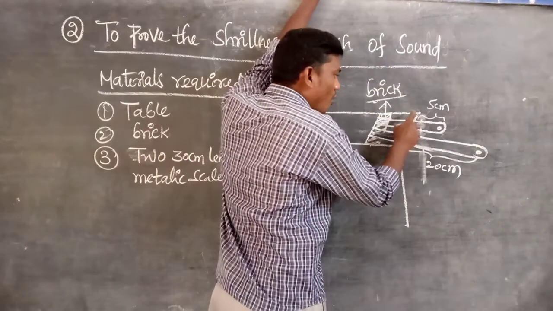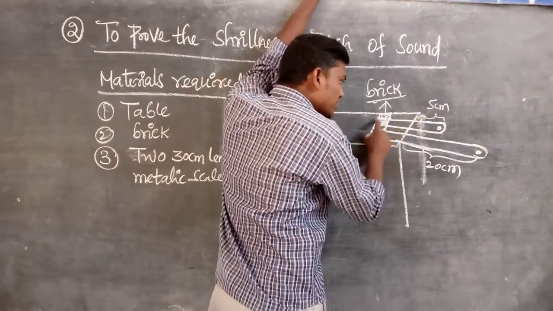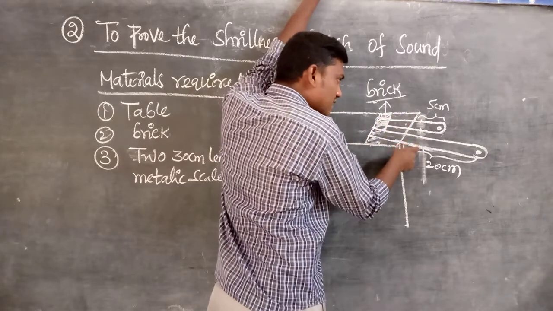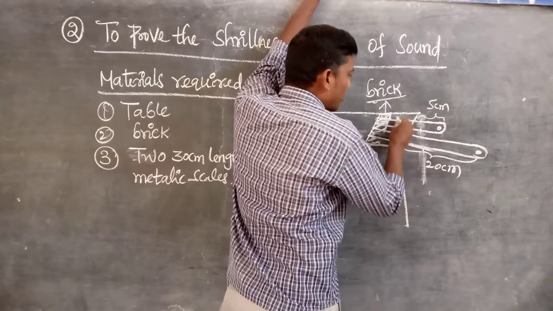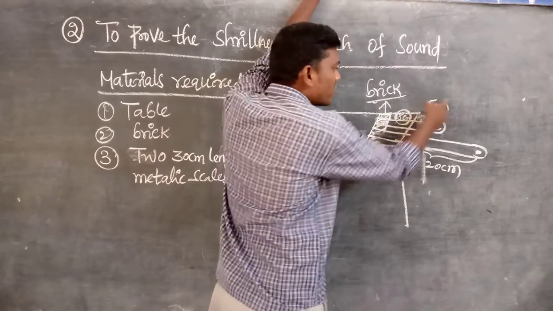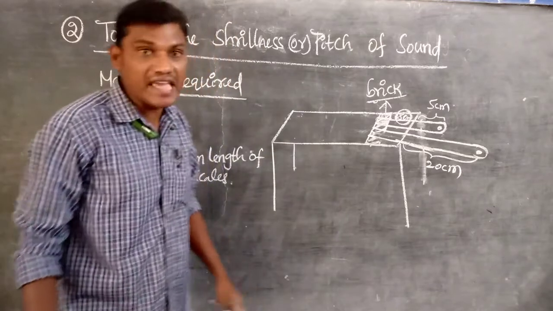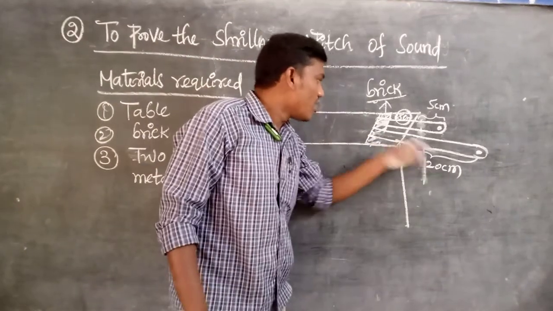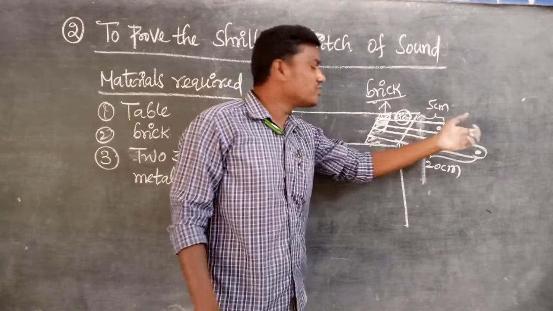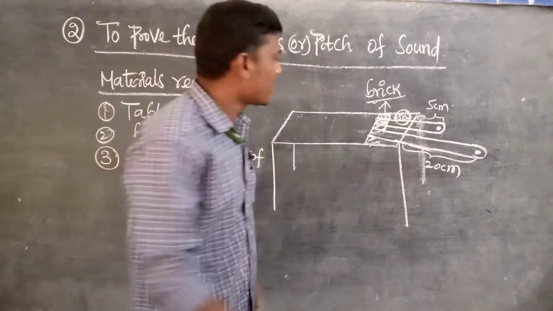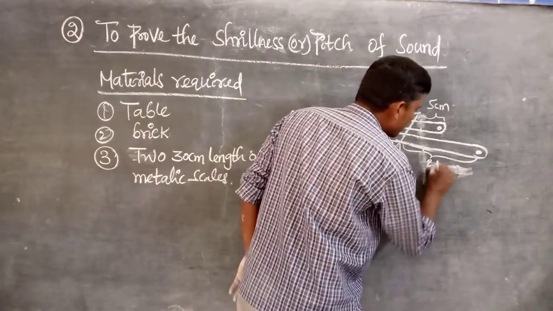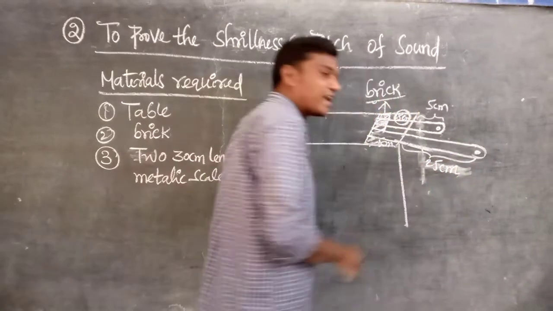Among the two scales, in one scale 25 centimeter portion is on the table, only 5 centimeter is in the air. In the other scale, only 5 centimeter is on the table and 25 centimeter is in the air.